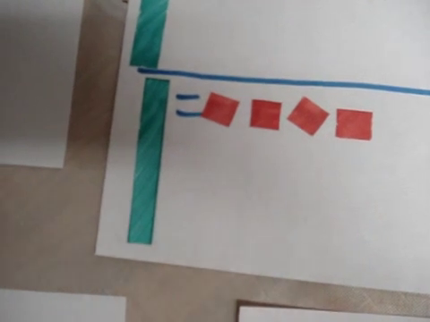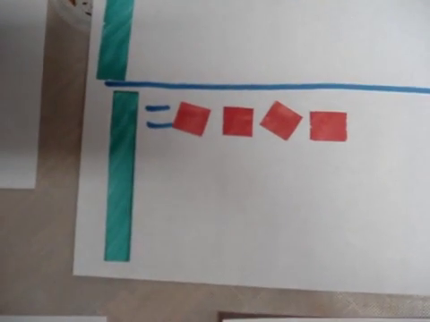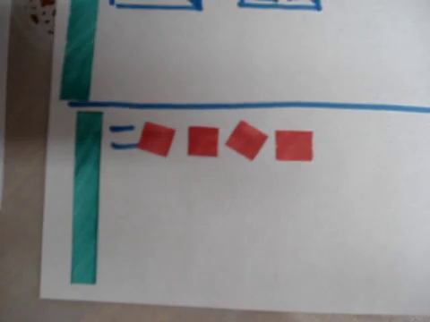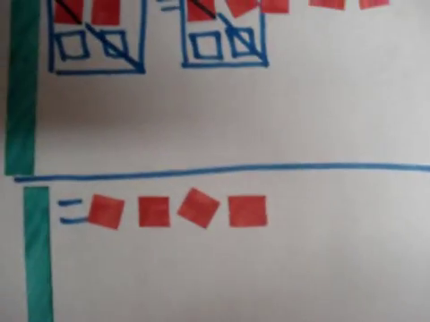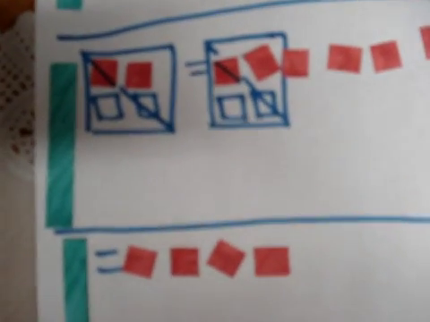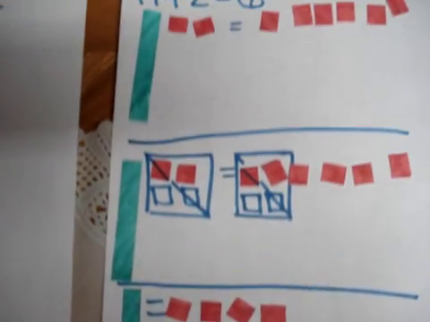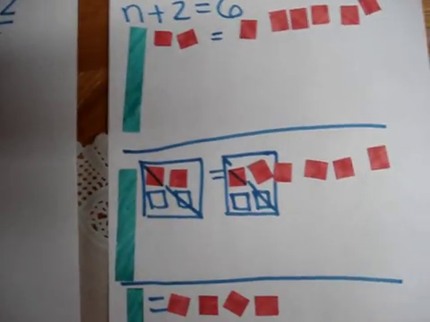The final step is showing what is left, which is n equals 4. So in other words, it's the answer. So now you know how to solve an additive equation by using algebra tiles.